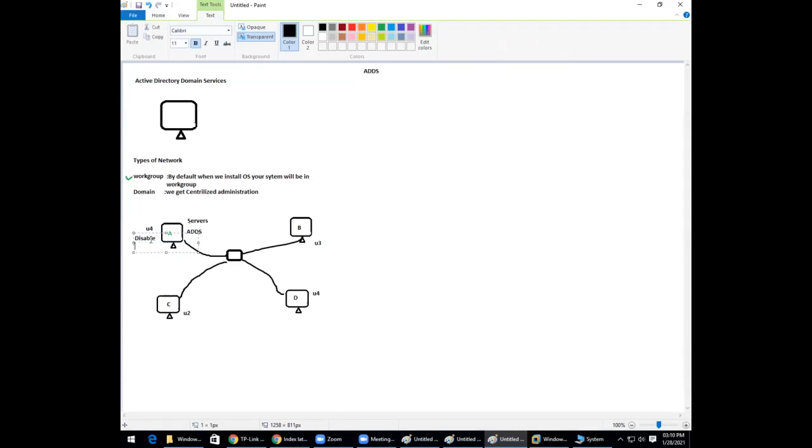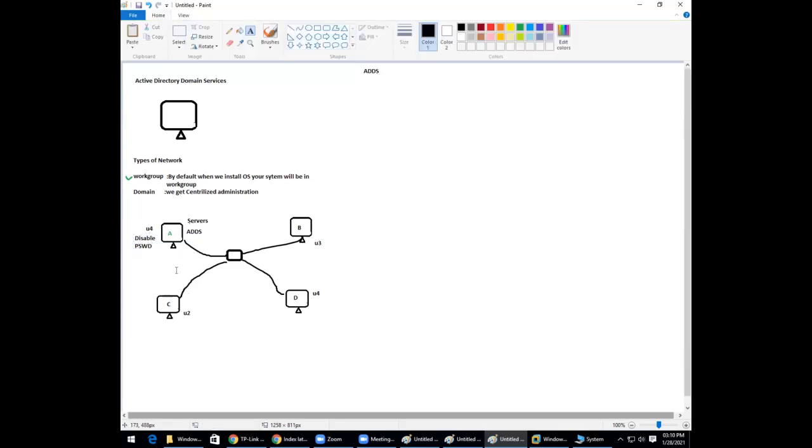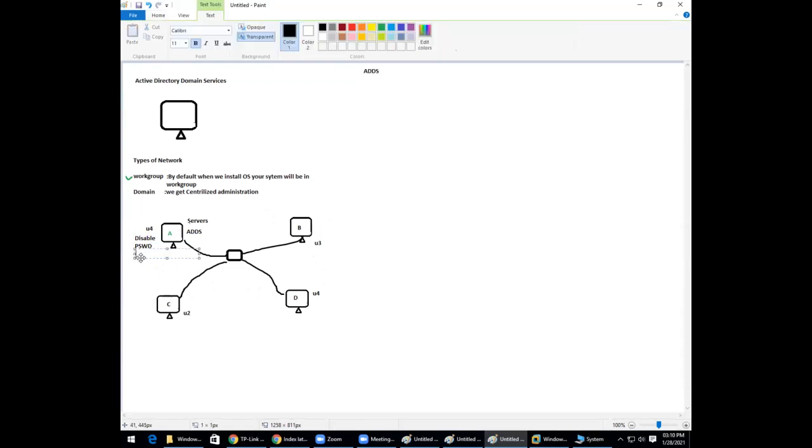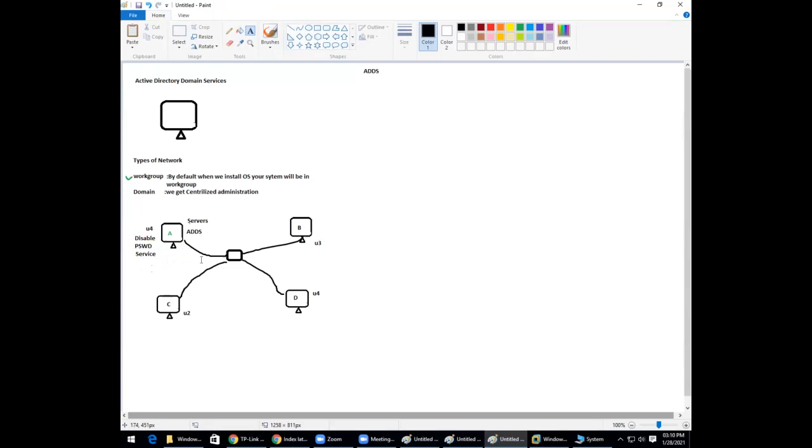If I change the password, the user's password gets changed and he can log in from anywhere. If I assign a service to him, he can get that service from any computer. So how is it possible? With the help of Active Directory Domain Services.